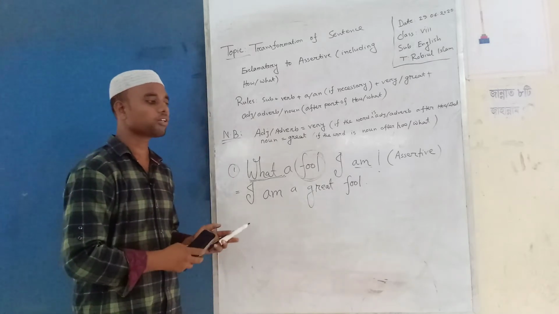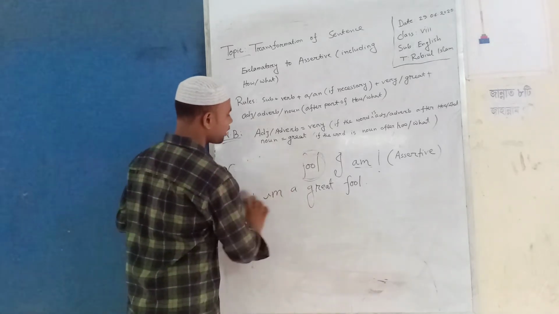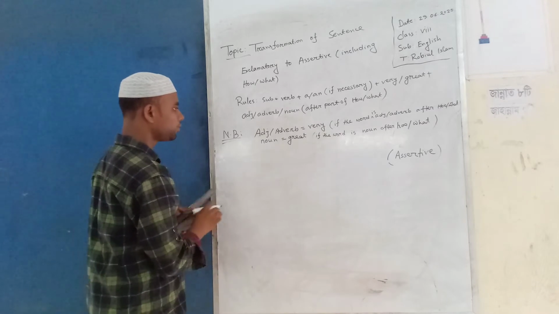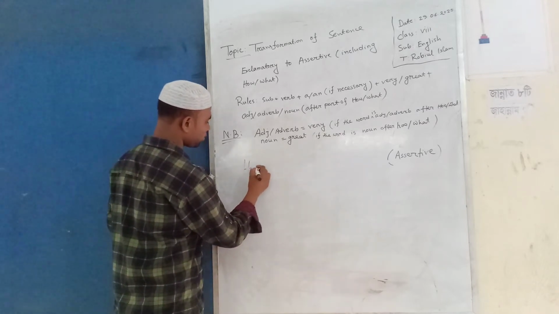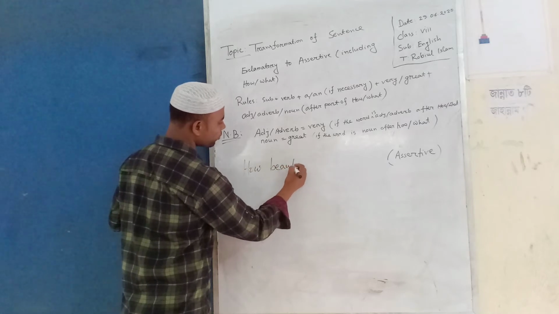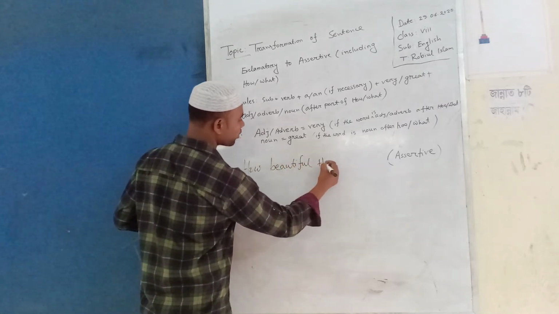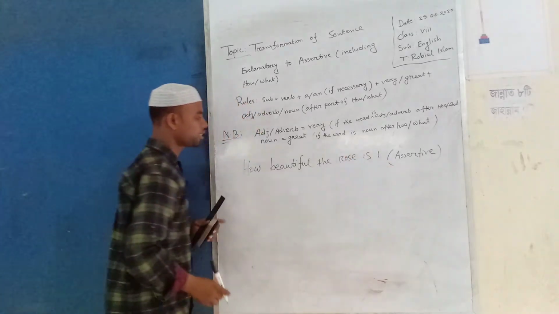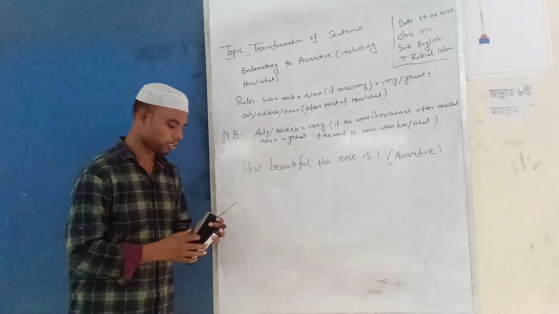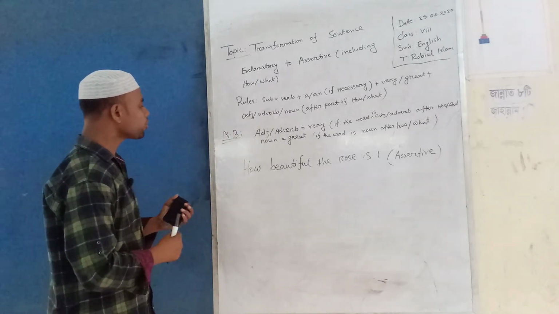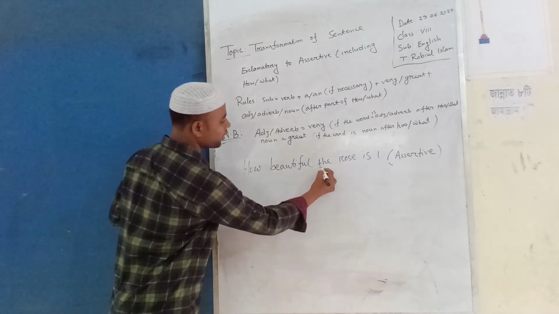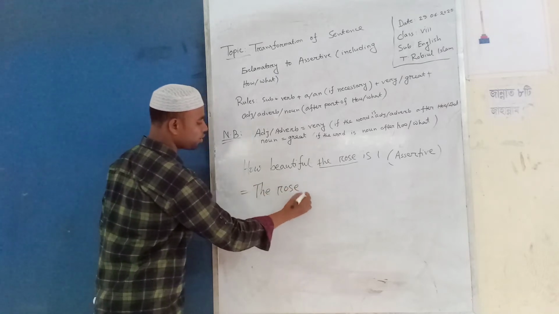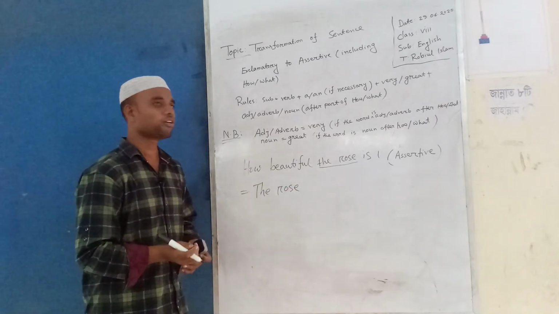For your kind consideration, I am giving another sentence. How beautiful the rose is. According to the rules, at first you have to give the subject. Here the subject is the rose.